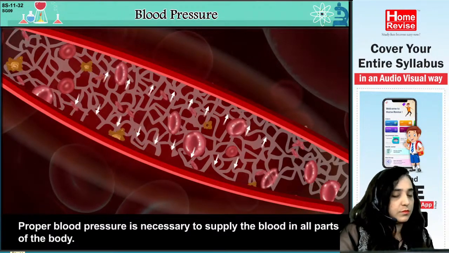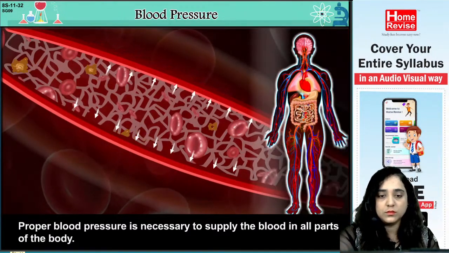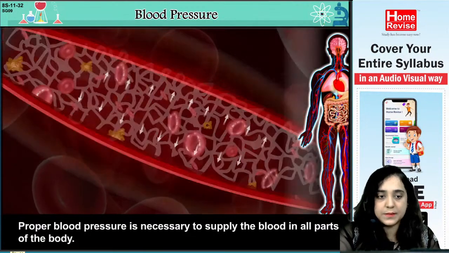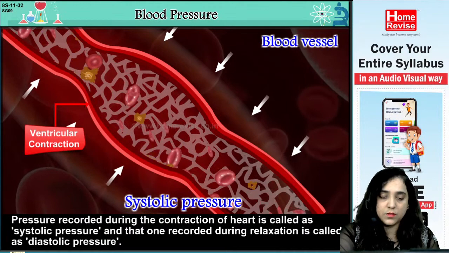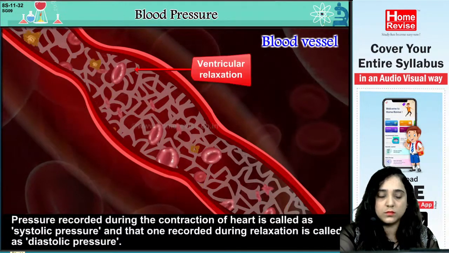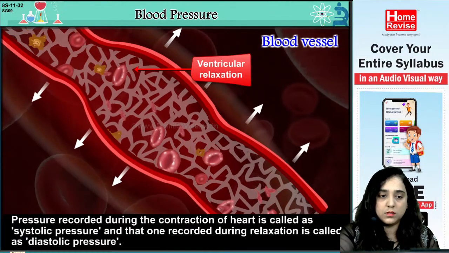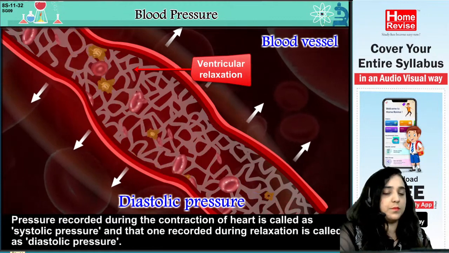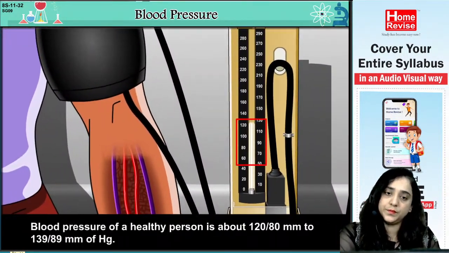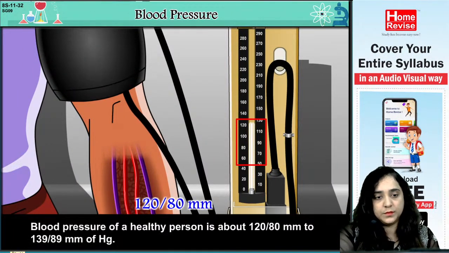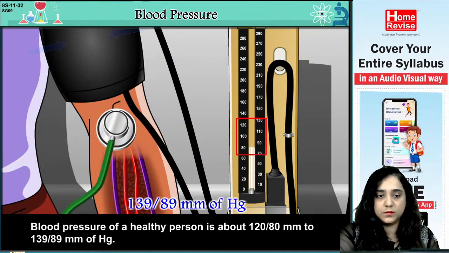Proper blood pressure is necessary to supply the blood to all parts of the body. Pressure recorded during the contraction of the heart is called systolic pressure, and that recorded during relaxation is called diastolic pressure. Blood pressure of a healthy person is about 120 by 80 millimeters to 139 by 89 millimeters of mercury.